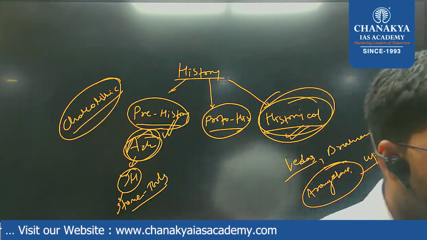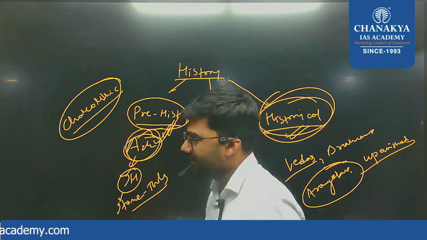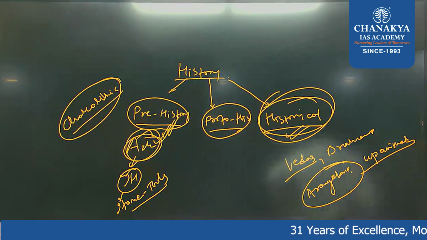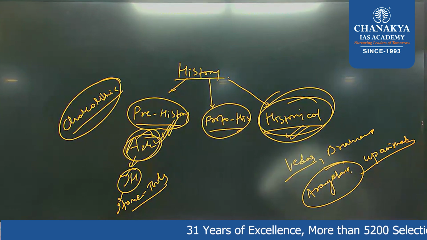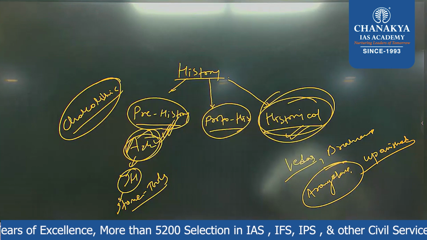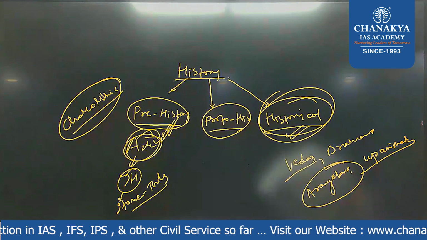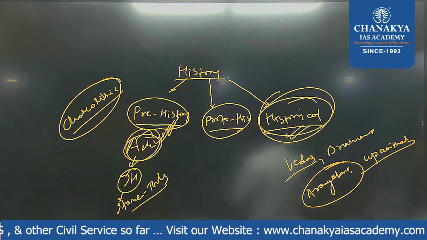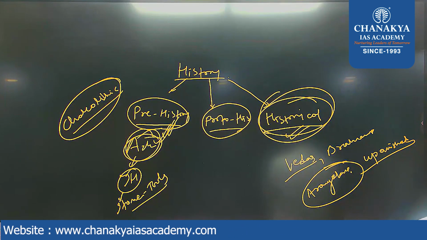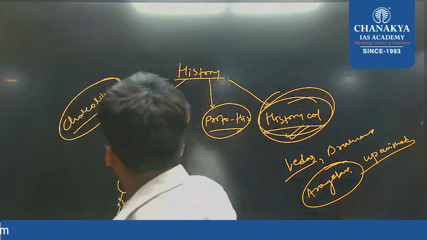So the question asked in prelims from prehistory is: what are the places where Paleolithic or Mesolithic stone tools have been found? Got the point? How many questions are asked from ancient history in prelims? 5 questions. Actually, I'm talking about the syllabus. So 5 from ancient history, 5 from medieval and 5 from modern, right? So maybe 1 or 2 questions from here.